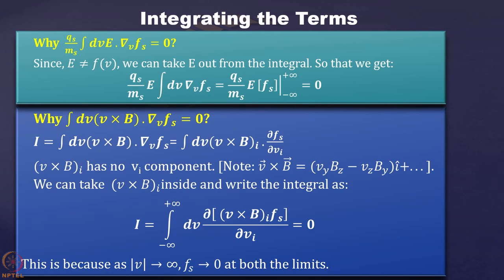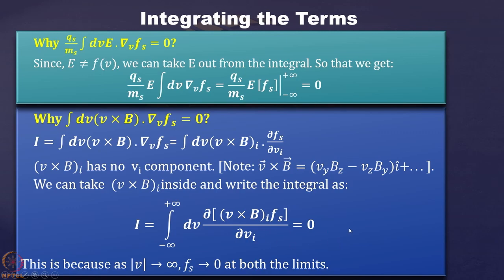See, the x component of v cross B is vy Bz minus vz By, so the ith component does not have vi in it; it is in terms of y and z. So we can take this term inside the derivative, because it has no vi component and remains as it is. We write it as ∂/∂vi of ((v cross B)i fs).